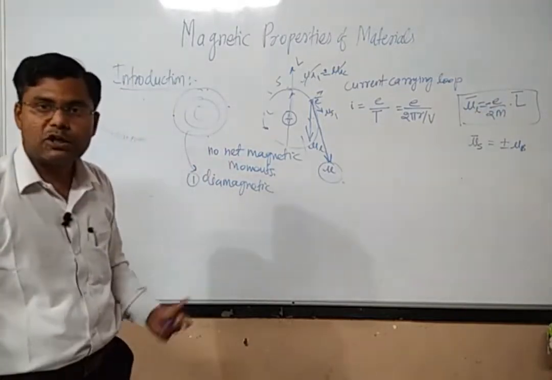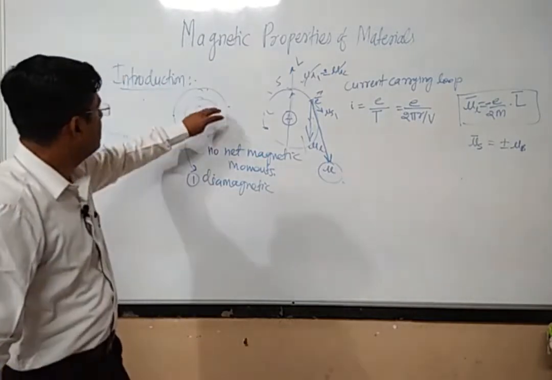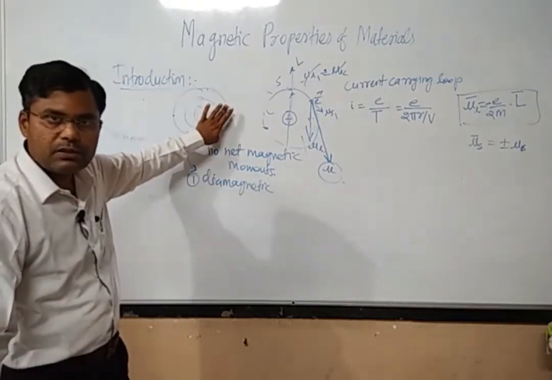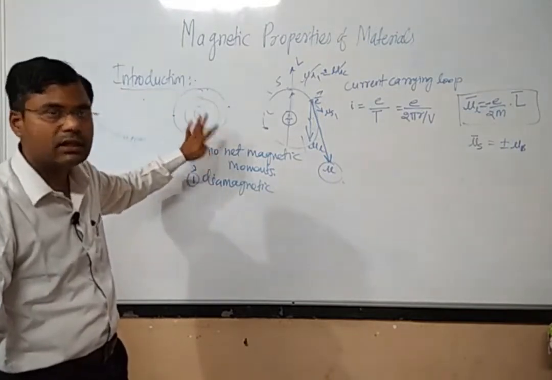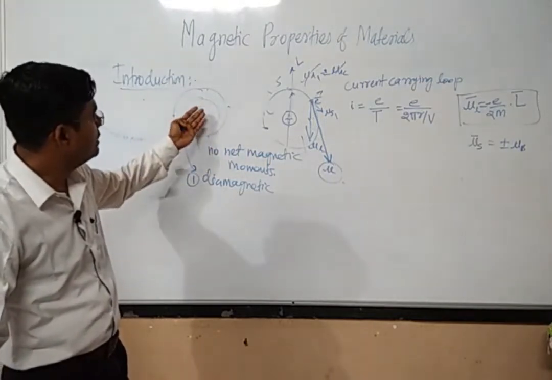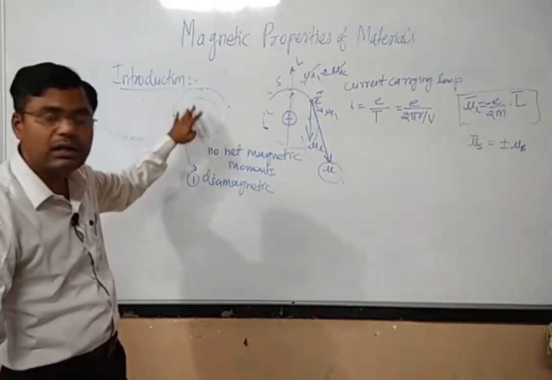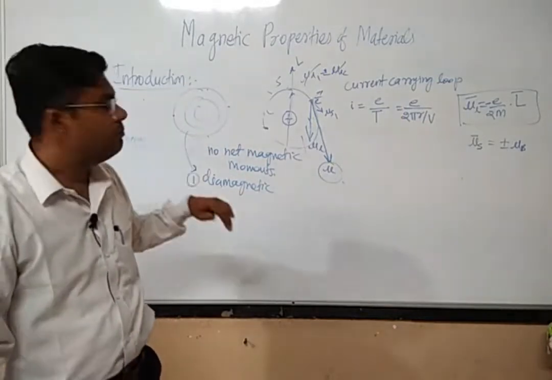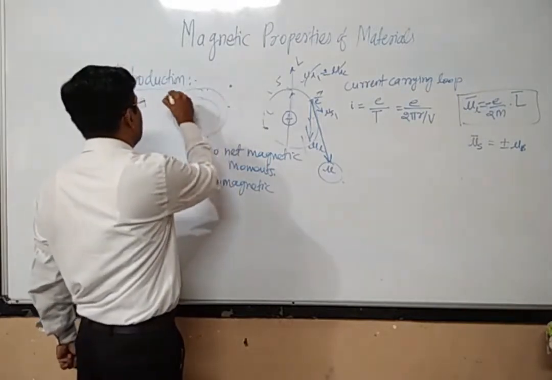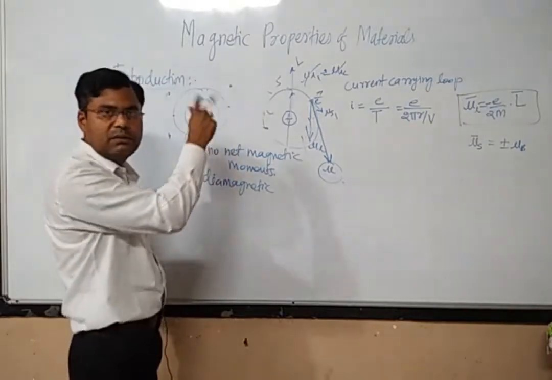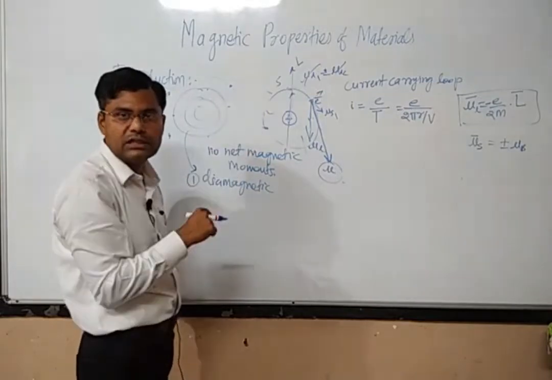Now sometimes what may happen is that some energy levels are completely filled. So if some orbits are completely filled, it means that the net magnetic moment generated by these completely filled orbits will be zero. But any other orbit may have one electron, three electrons or two electrons. Sometimes they may be located in some different energy levels.